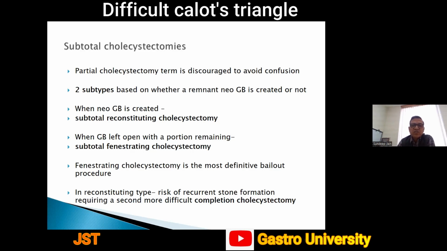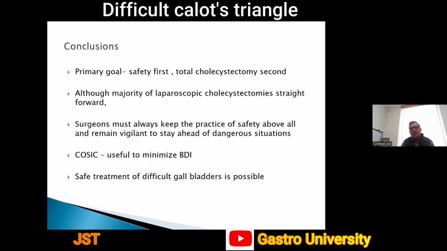Fenestrating cholecystectomy is the most definitive bailout procedure. In the reconstituting type, there is a risk of recurrent stone formation requiring a second, more difficult completion cholecystectomy. And all of us, I'm sure, must have faced that situation and operated for completion cholecystectomy. So these are the points we must take care of.